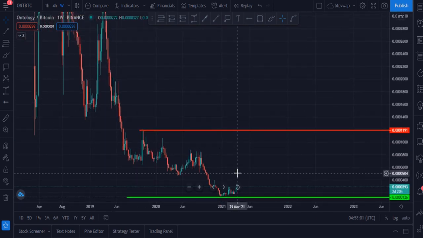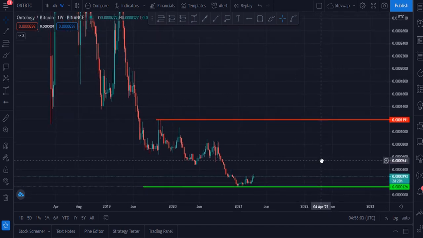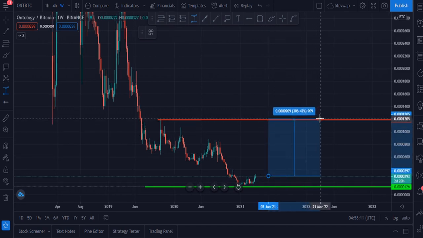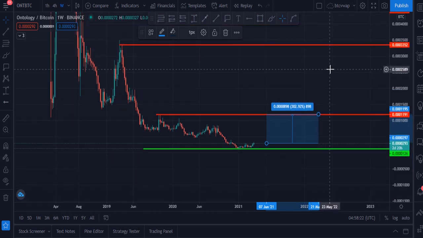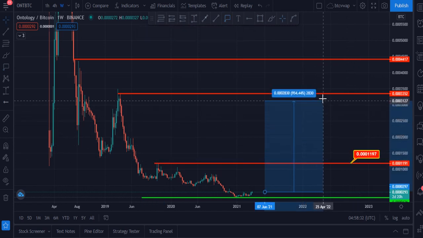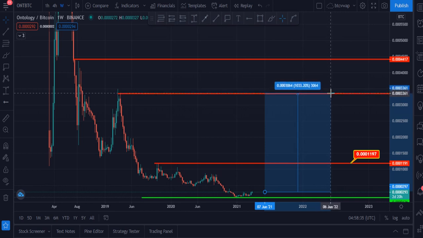It is at its bottom, I think, and once it hits this zone, this upside resistance will give you 300% profit, just one move. And after hitting this, the next target will be, let me please label on this, and after hitting this it can hit this next resistance zone, which will give you 1,000% profit.